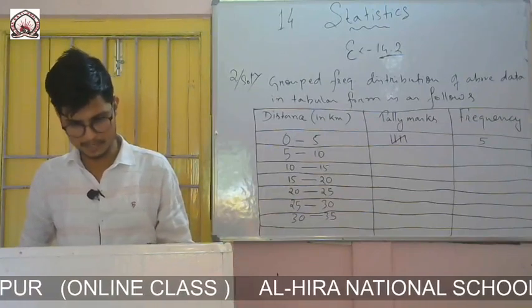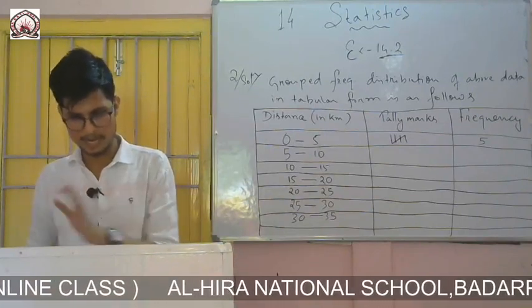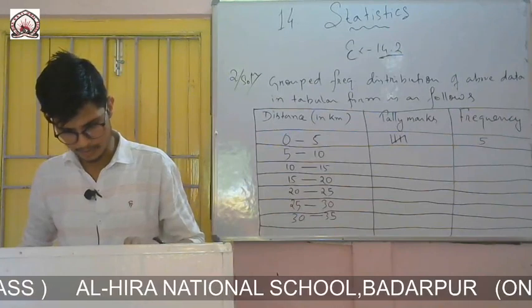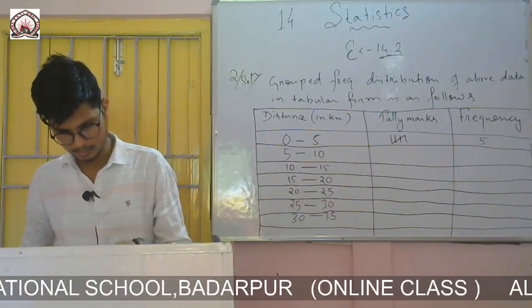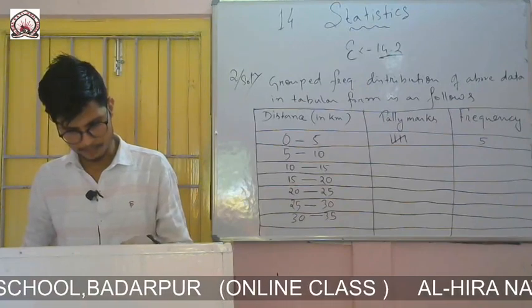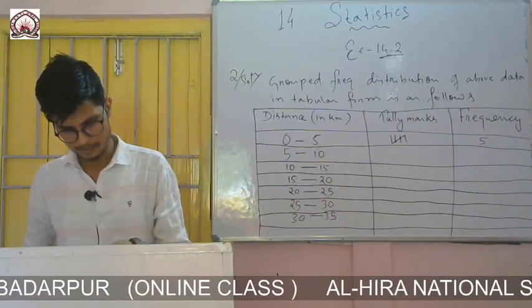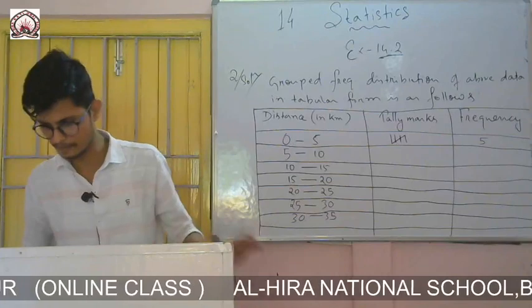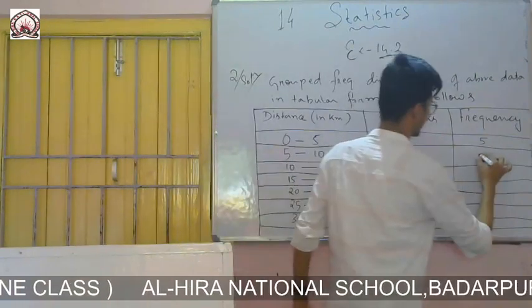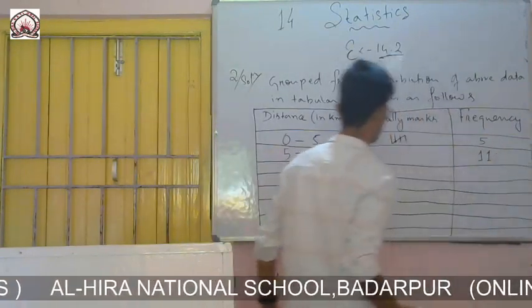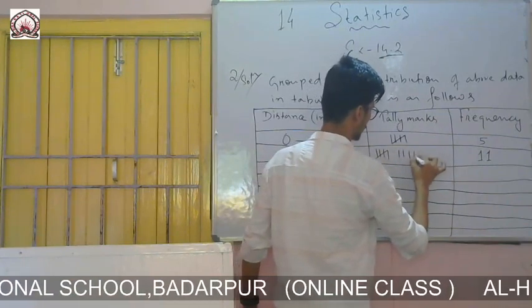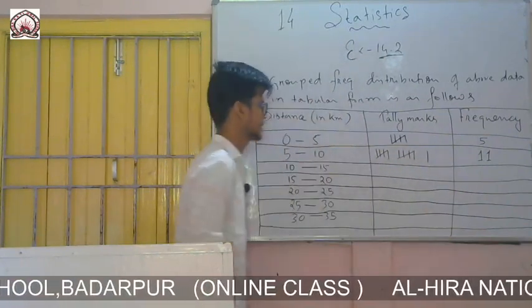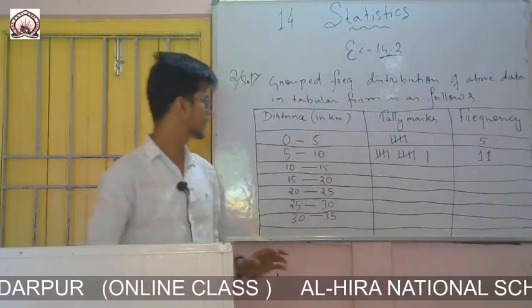Then 5 to 10, that means 5 to 9 you have to go. So you see how many? 1 2 3 4 5 6 7 8 9 10 11. Yes, 11. So from 5 to 10 it is 11. 1 2 3 4 5, 1 2 3 4 5 and 1, 11. So this one also finished.